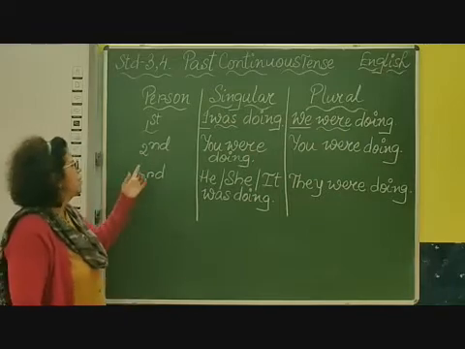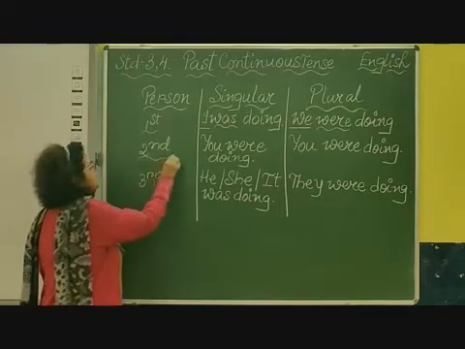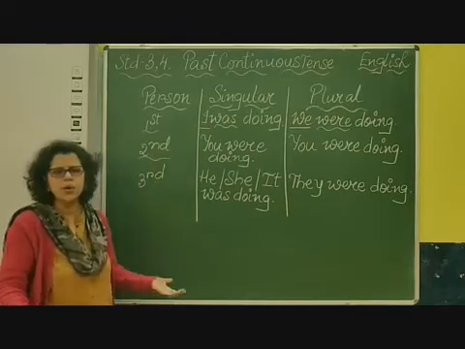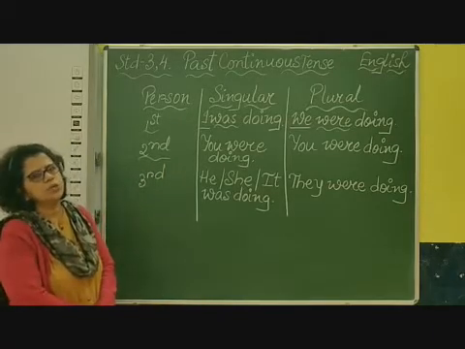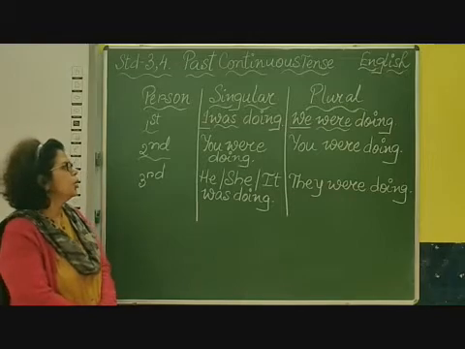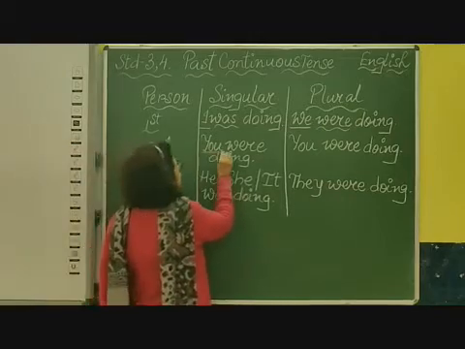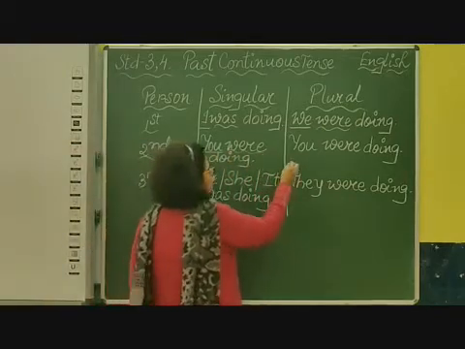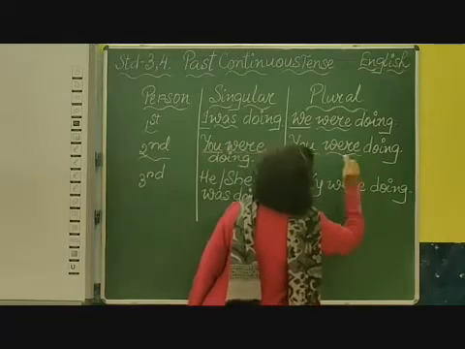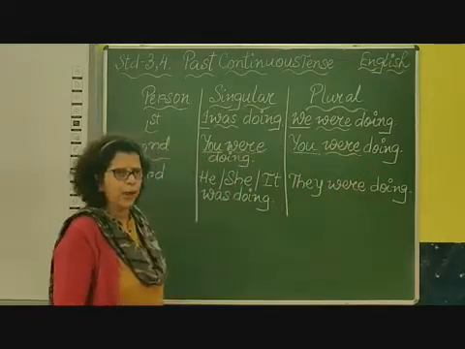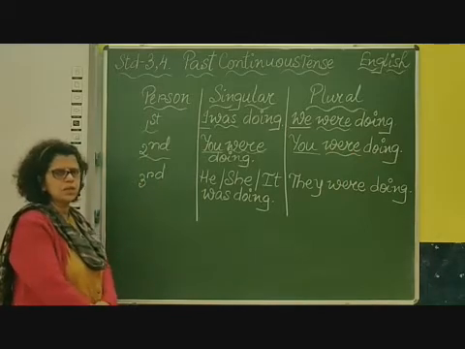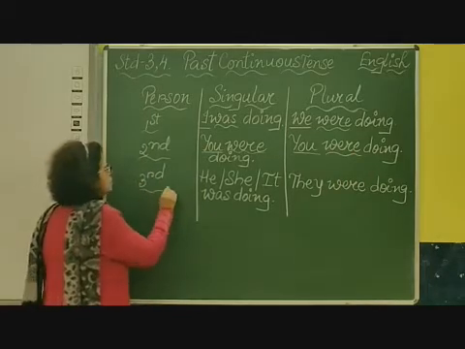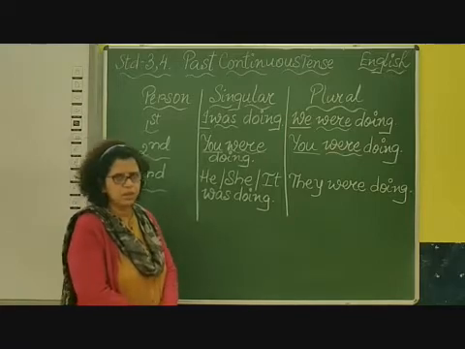When it is second person, children, as I told you, whether it is singular or plural, we use you. You were. Okay? Coming to the third person, children, it is, as I said, he, she, it.